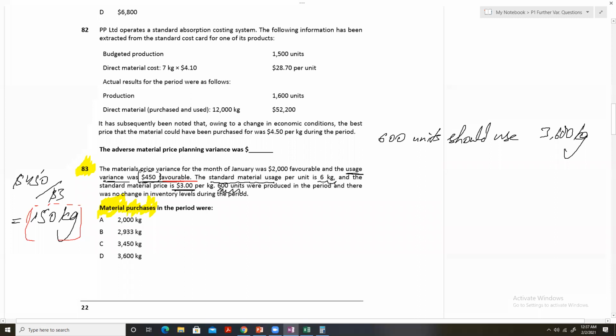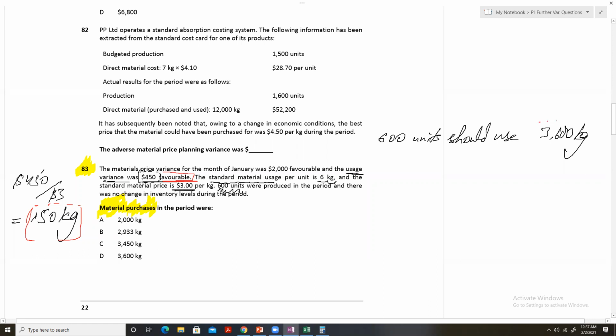Does it mean more consumption than what was anticipated, or less consumption? Yes, good answer. This favorable variance indicates that the actual quantity of the material used is less than what the company budgeted, what the company expected.